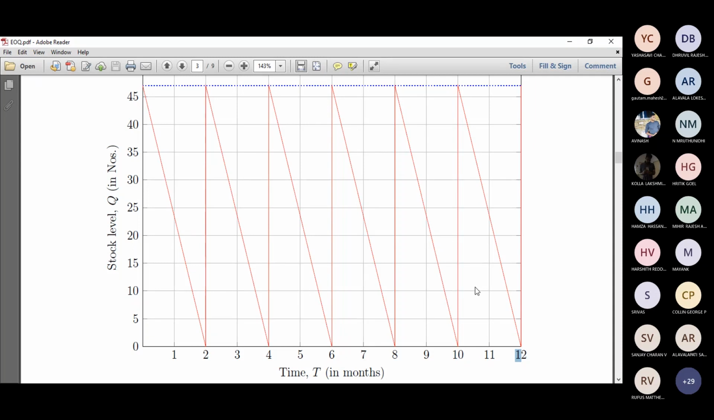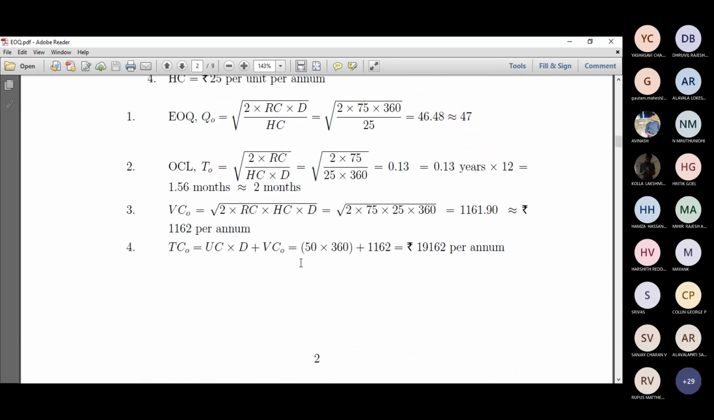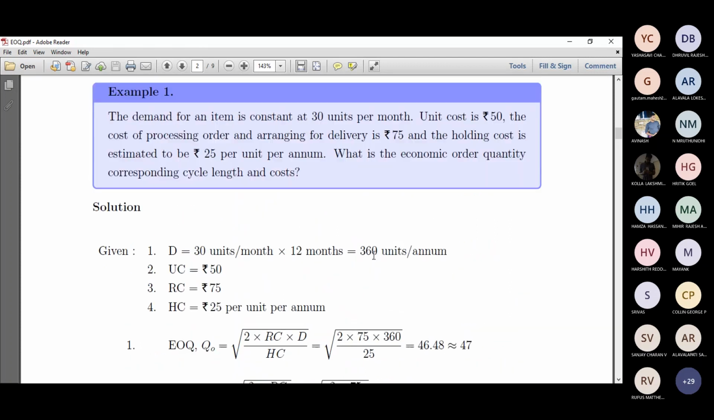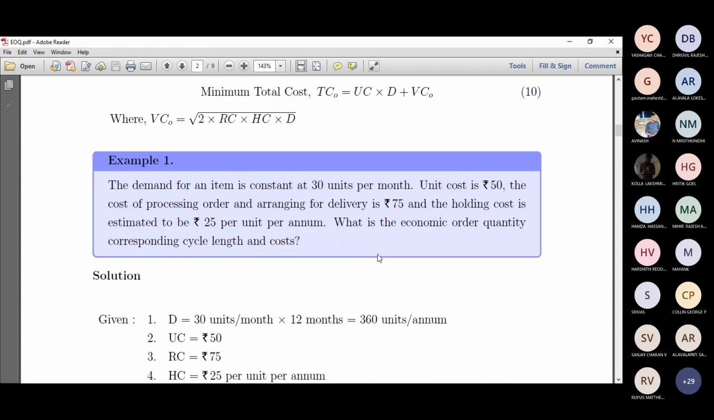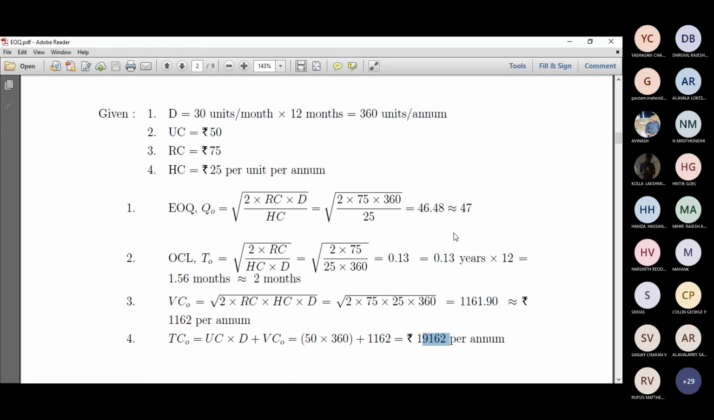We have 6 different cycles, and we have the economic order quantity, which is the peak, the maximum you can order. If you do it this way, then you will get only a minimum total cost of 19,162 per annum. So this is typically an inventory problem, right? In the exam, we expect you to calculate it this way and verify your answer.